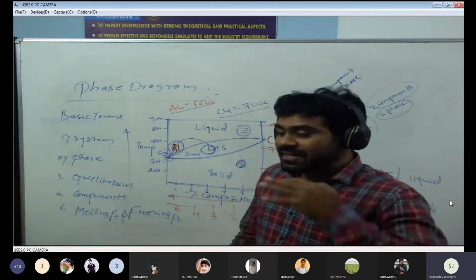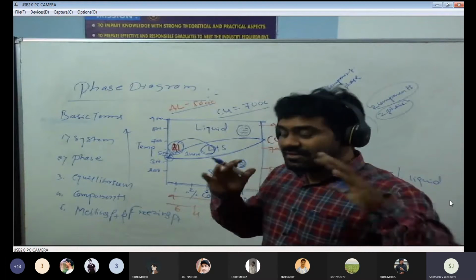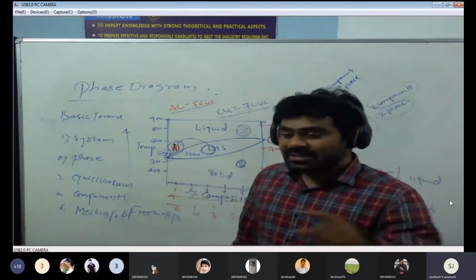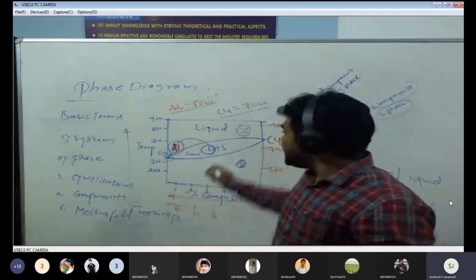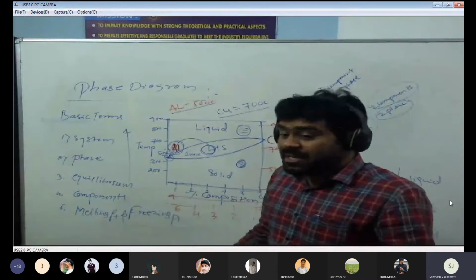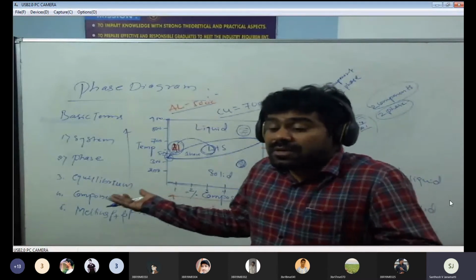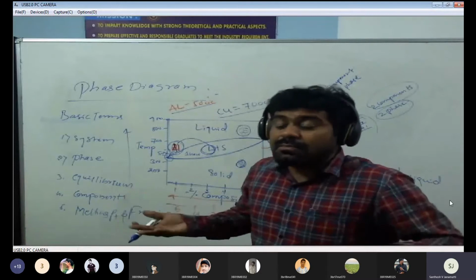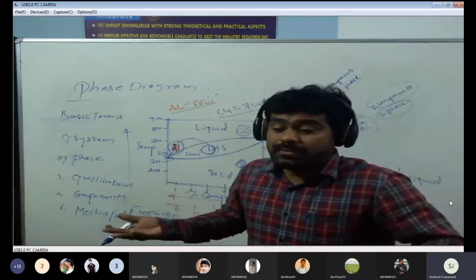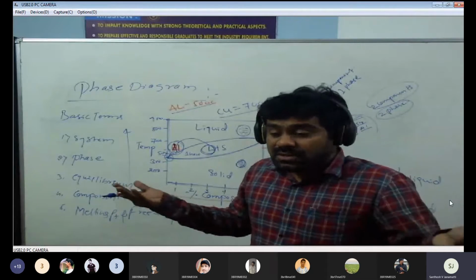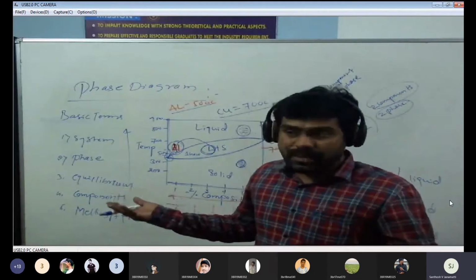If you think the entire solution is completely in liquid phase, or that only 50% of the copper will melt, no. The remaining 50% is still in solid form, because we are not reaching the melting point of the copper, just the melting point of aluminium. So 100% of the aluminium is turned into the liquid phase. It is in the state of liquid.